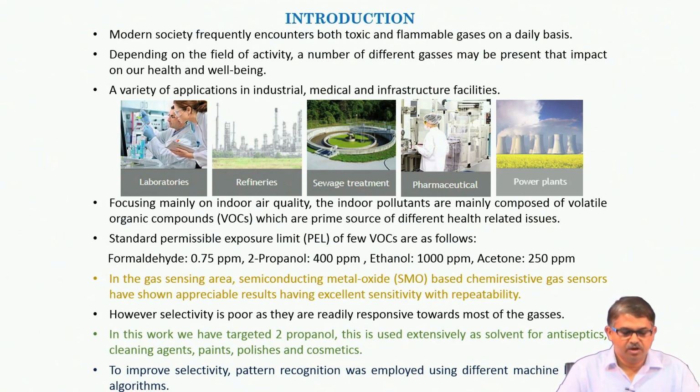As far as the chemiresistive sensors are concerned, metal oxides are the primary sensing layer people have been using, because they can sense gases with repeatability and give quite large response. However, metal oxides are poor in terms of selectivity.